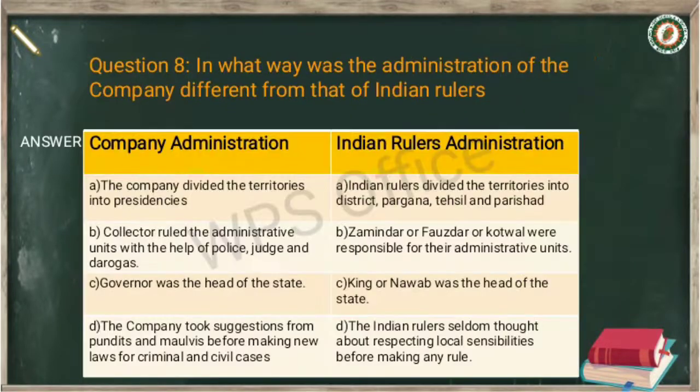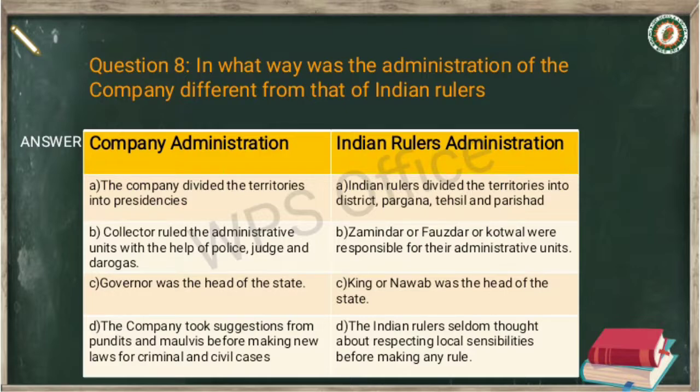Now question number 8, in what way was the administration of the company different from that of Indian rulers? And the answer is, first, to give the answer you have to make two columns, one for company administration and another one for Indian rulers' administration.